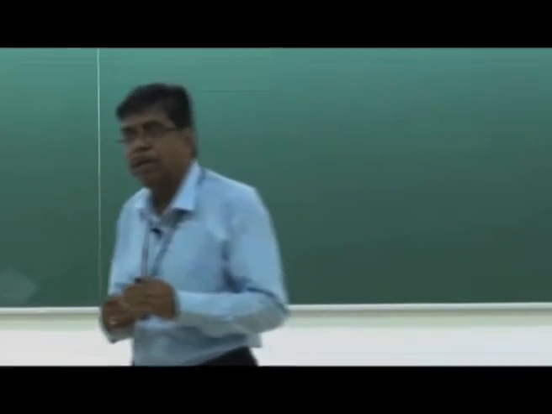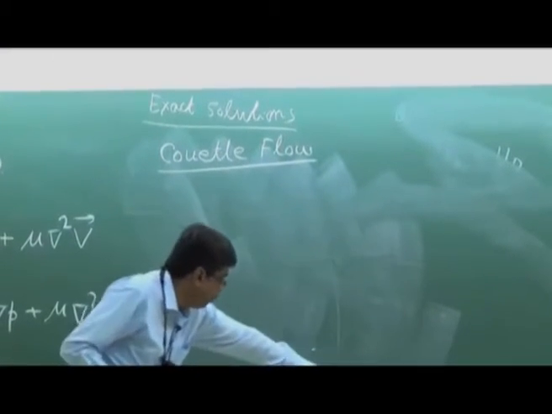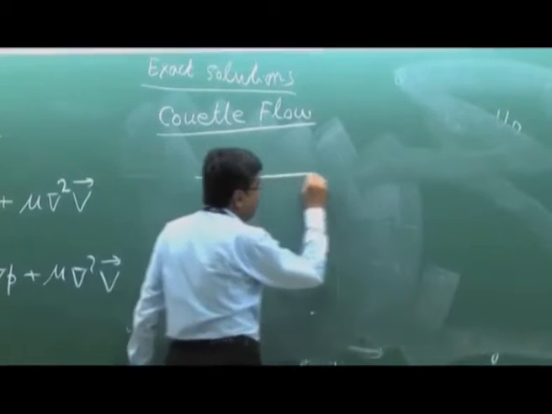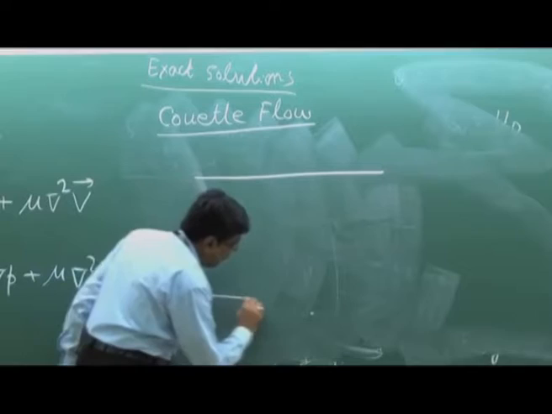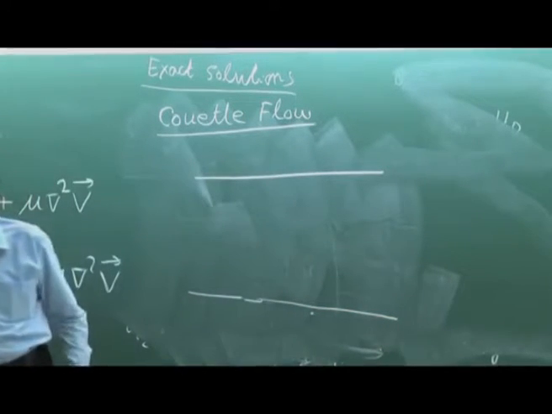Couette flow is the flow between two plates. Let us consider these two plates.